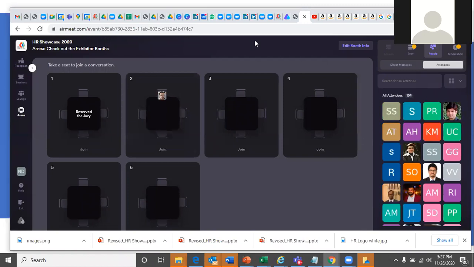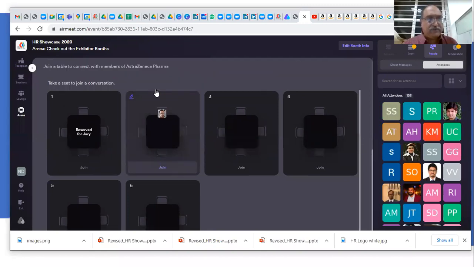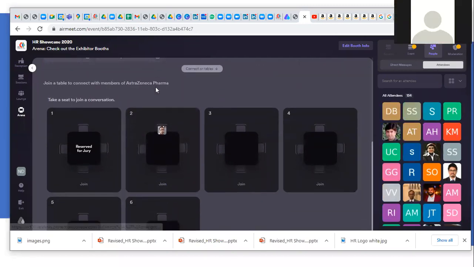Any other questions? Why do you have the first one reserved for jury? Is it the same for all the booths, or only for this particular one? For all booths, so that the jury knows which table to take when they come for the presentation. See, in face-to-face it is much easier. In a virtual setting, you have to make it more explicit.